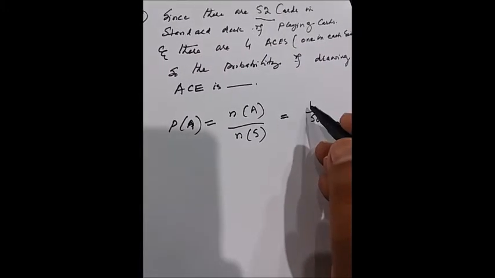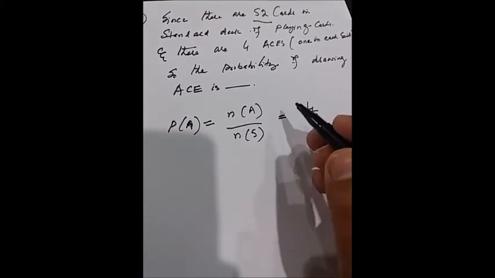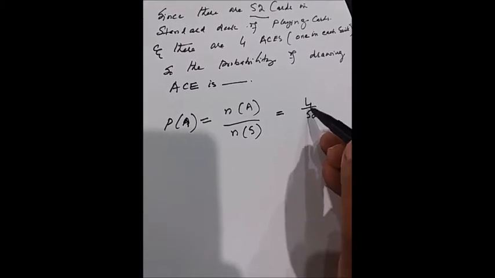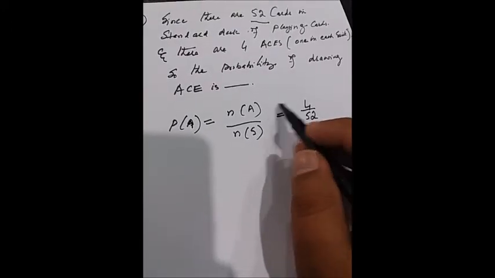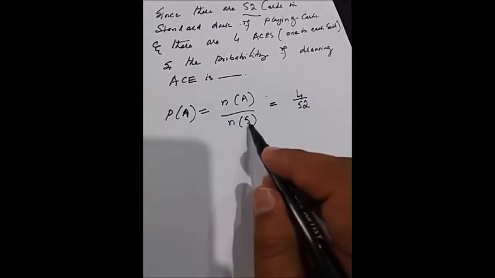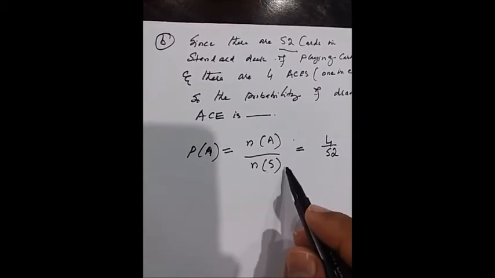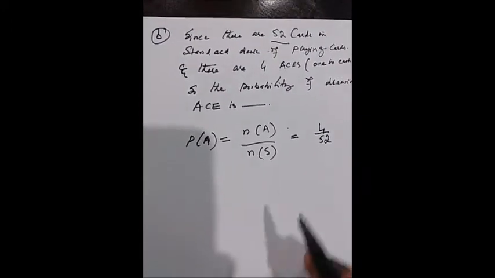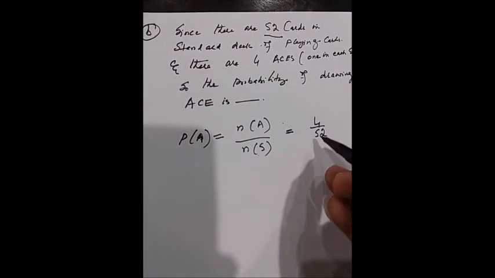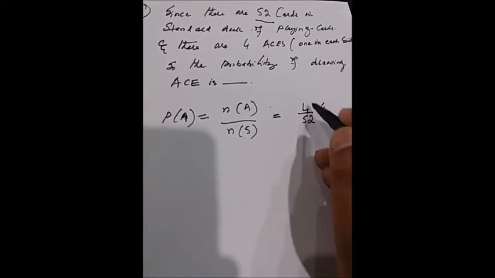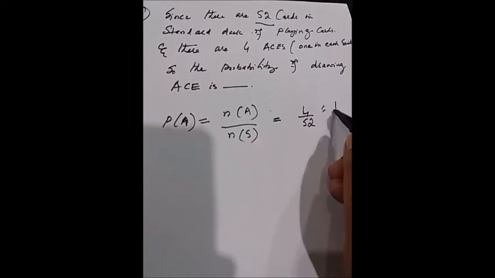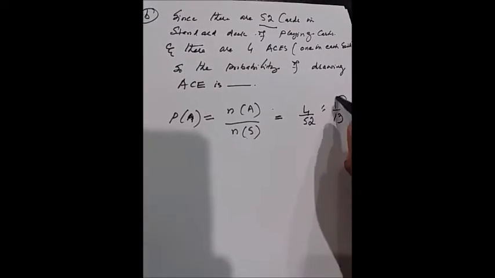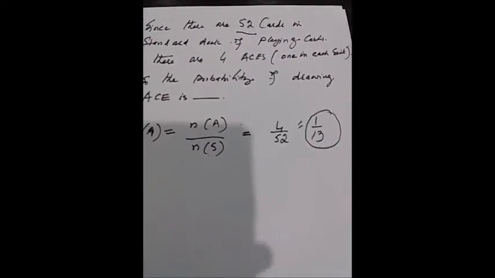So the number of favorable cases is 4. The total aces in a standard deck of 52 playing cards are 4. The number of possible cases, meaning the sample space of a standard deck, is 52, because a standard deck contains only and only 52 cards. So 4 divided by 52 is equal to 1 divided by 13.